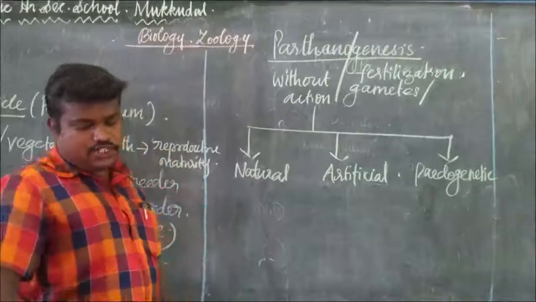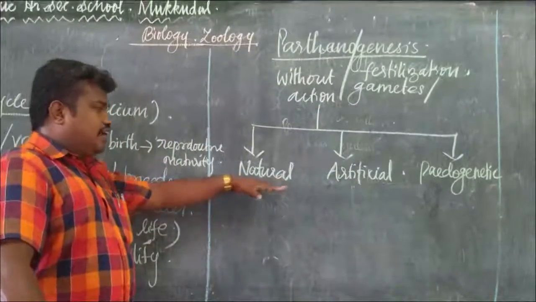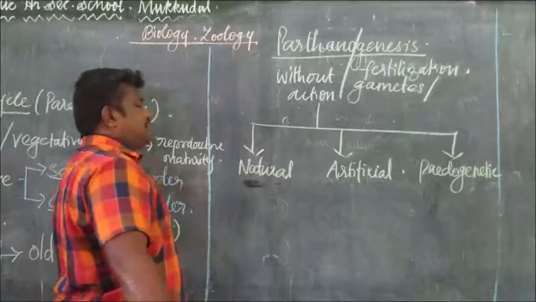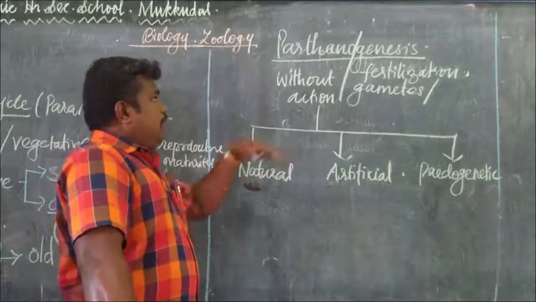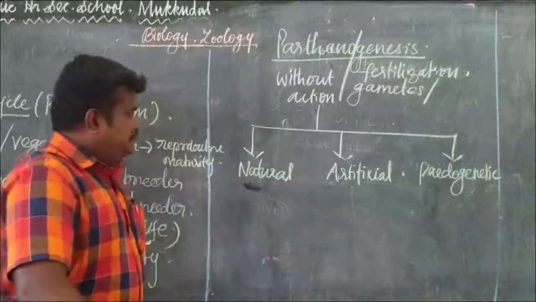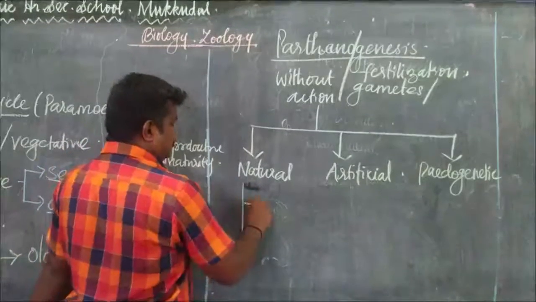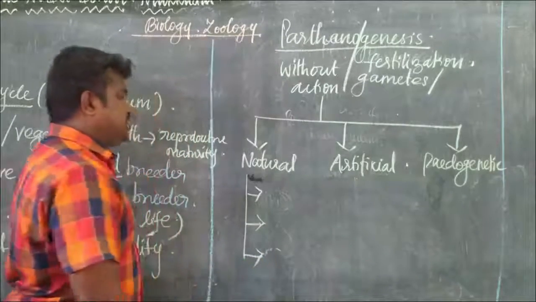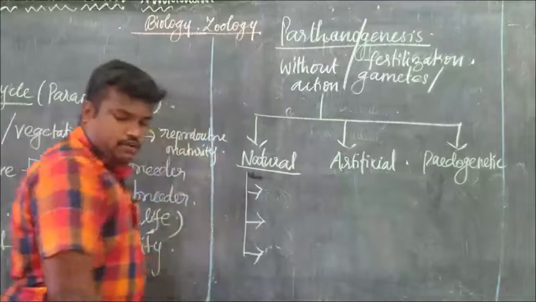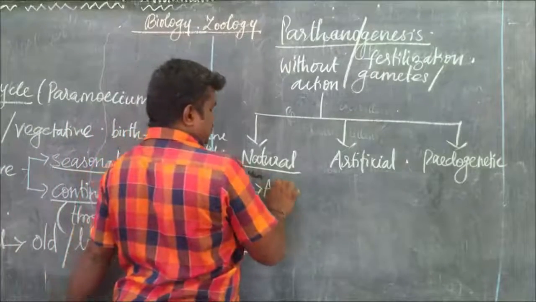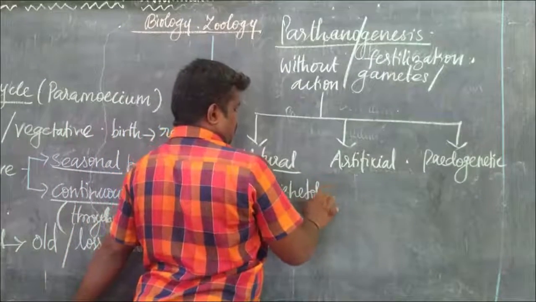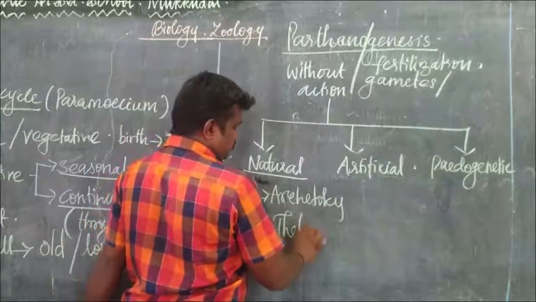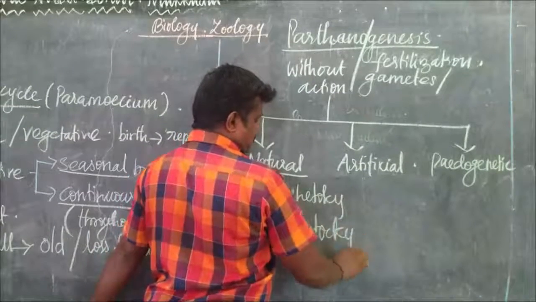The first one is natural, which means it occurs regularly and constantly in their life cycle. That is said to be natural parthenogenesis. Based on this, natural parthenogenesis is classified into three: architoky, teletoky, and amphitoky.